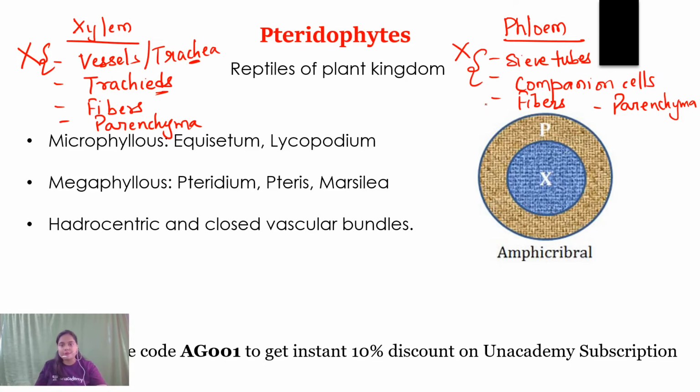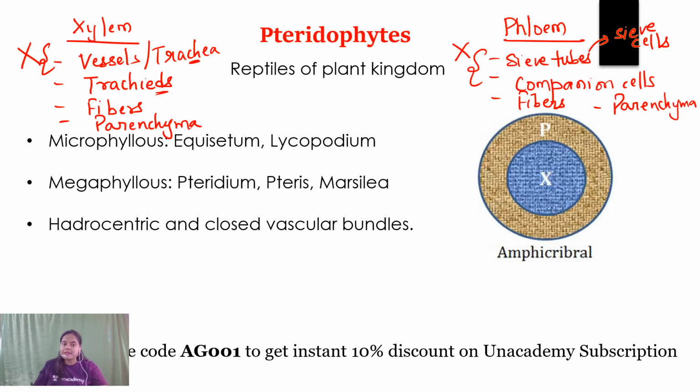In place of sieve tubes, sieve cells are present. So vessels in xylem and sieve tubes or companion cells in phloem are absent. But yes, pteridophytes are the first vascular plants, and the development of vascular tissue helped them become the first successful land plants.